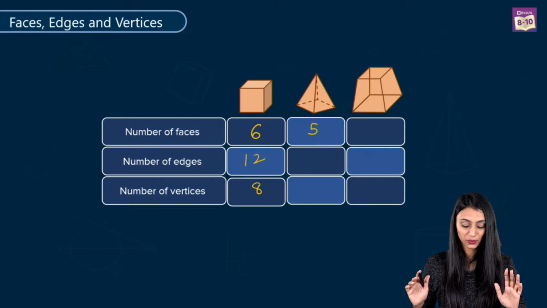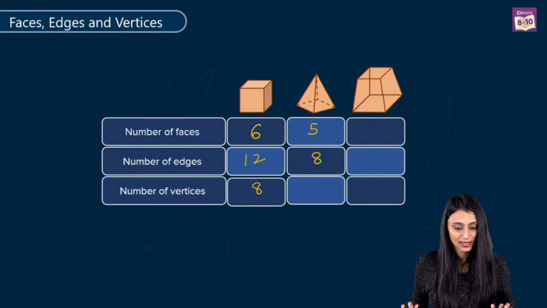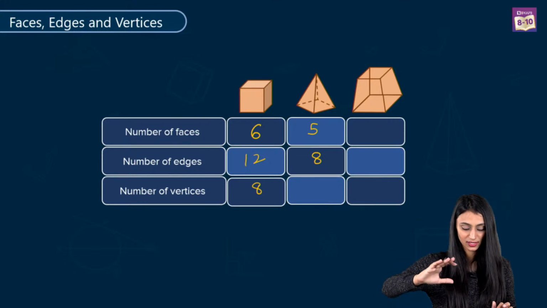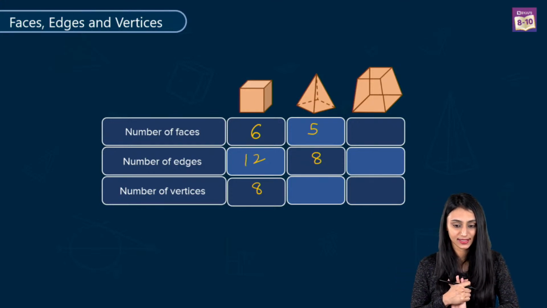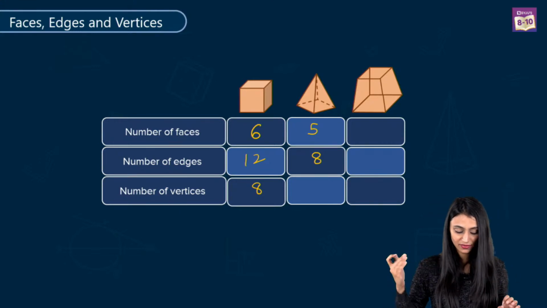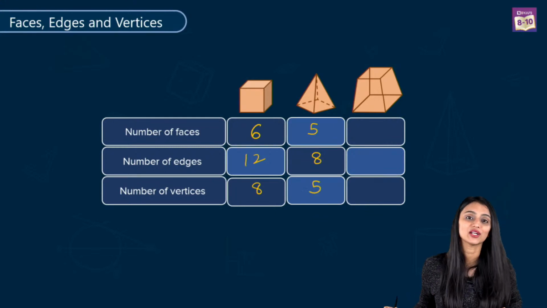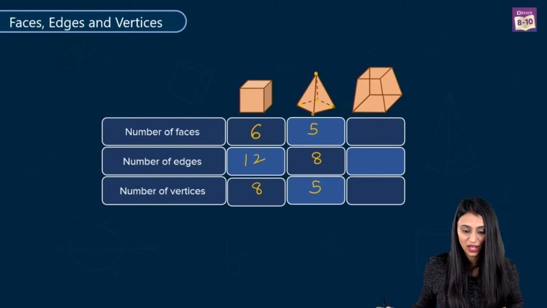Then number of edges, if you count here, where 2 faces are meeting, that would be 8 over here. Yes, I can see the answers. Ajay says 5, Shamun says 5. You are giving the answers for the number of faces. What about edges and vertices? Edges are 8, yes. Absolutely. Umar says 5, 8 and 5. Number of vertices over here are also 5. These are the vertices. Cool.